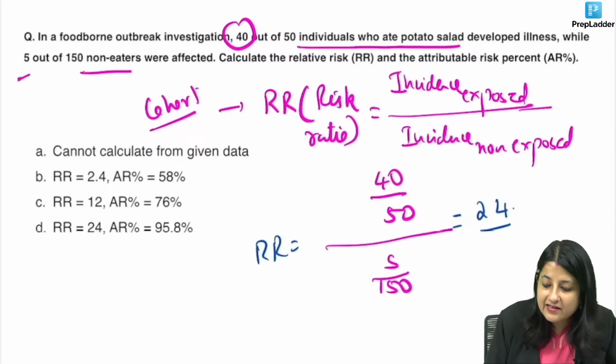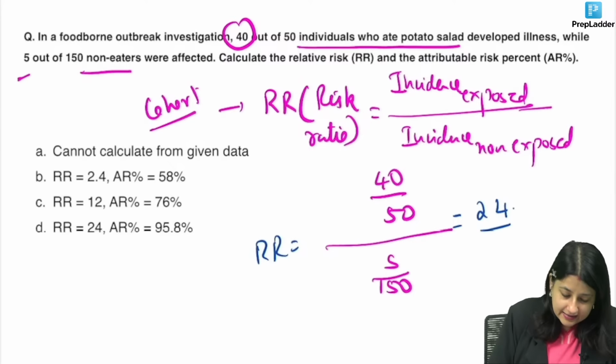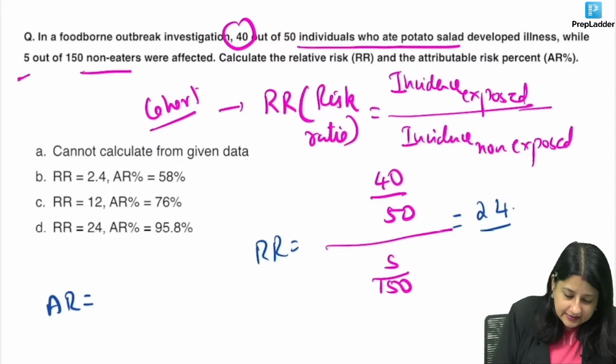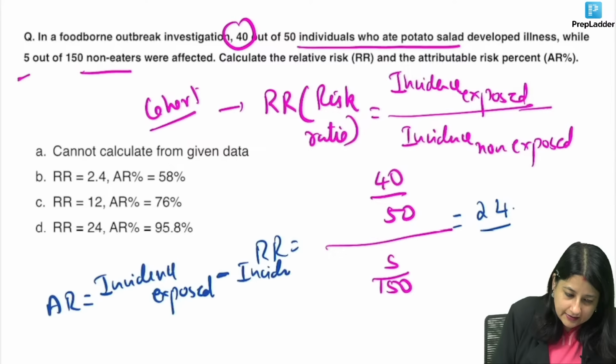And over here, attributable risk, so all you have to do is put the formula, guys. Attributable risk is incidence exposed minus incidence non-exposed, divided by incidence exposed.